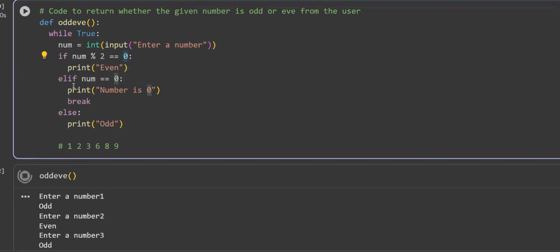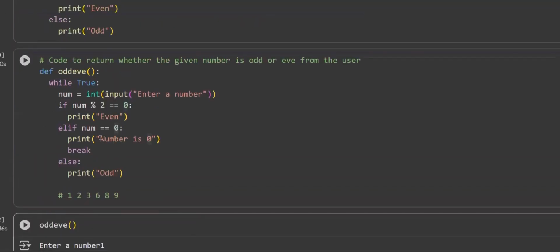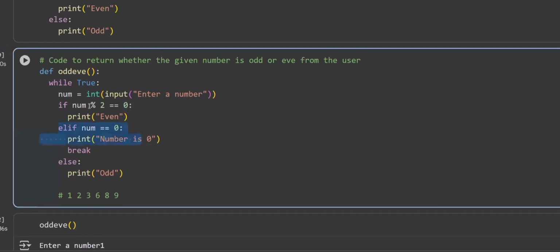So what you have to do is fix this condition. I'll manually stop it. Yeah, that is the reason you have to try and test. So this condition should be first, and whatever the other values are, that should be the next condition. So what I'll do is I'll change this to number mod 2 is equal to 0, and this I'll change to number is equal to 0. And let's change the print statement also.